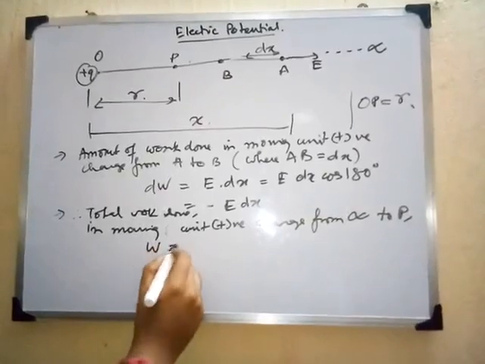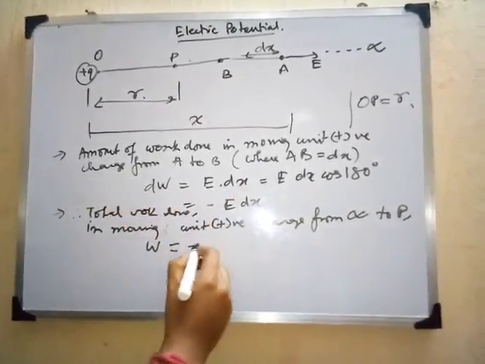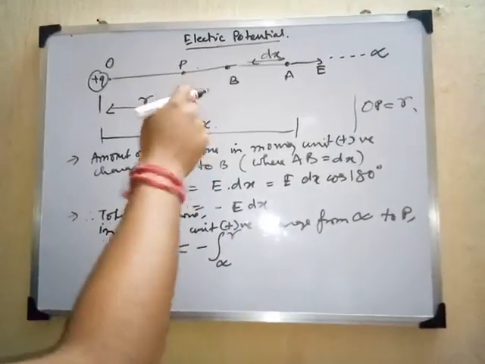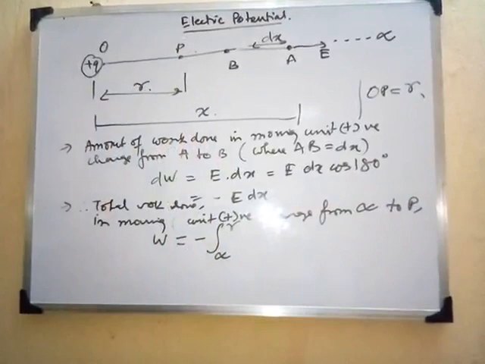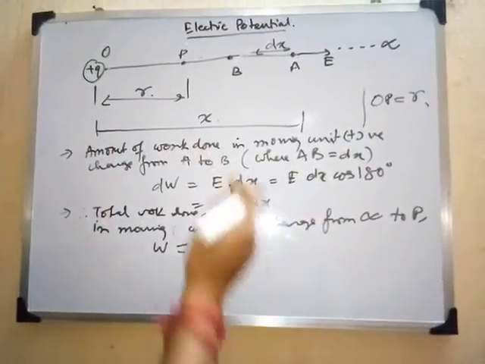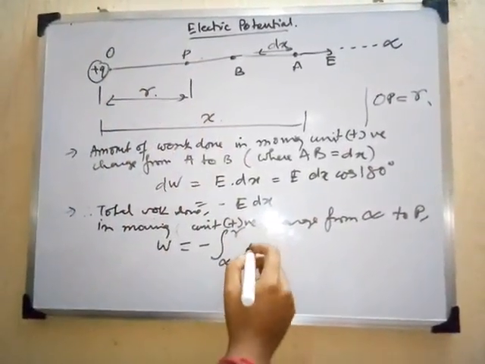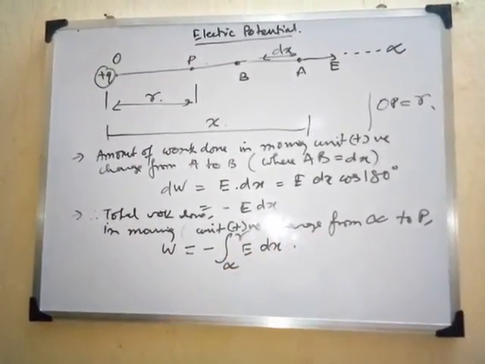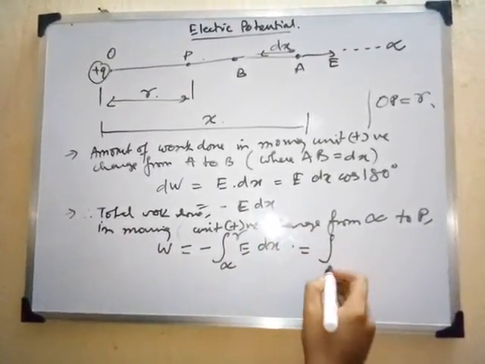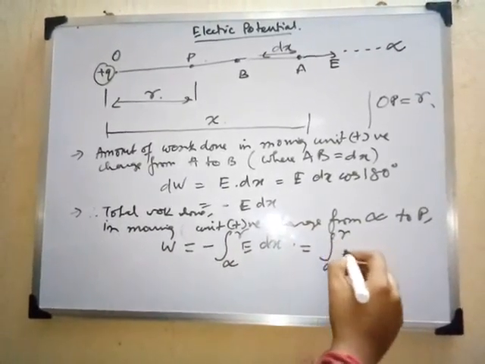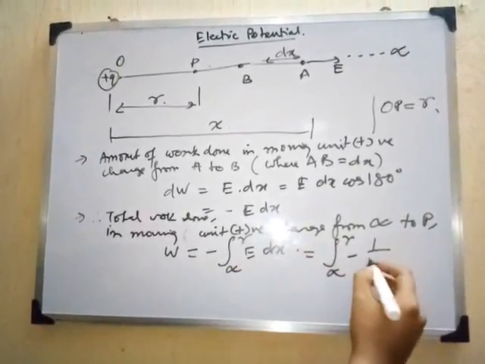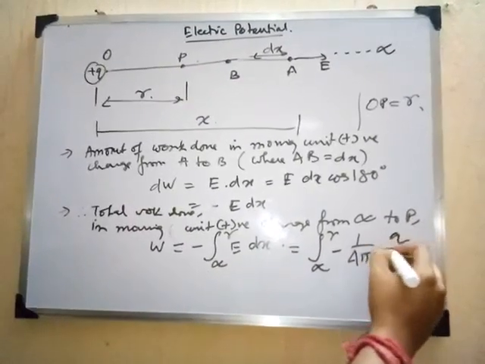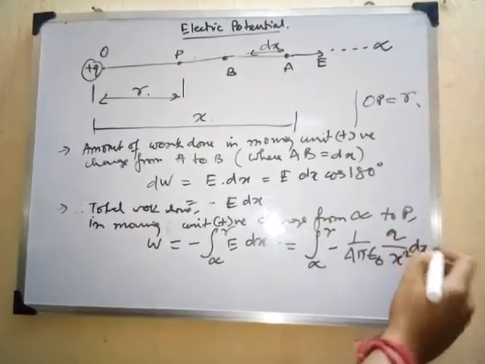How? We will use the work done that I have just discussed. It will be the negative of the line integral from infinity to r, right? Since we are considering only point P, we take the limits infinity to r. We are omitting this part, so we will write simply E dx throughout the line. So if we calculate this, it will come as minus integral from infinity to r. We simply put in the value of E, the electric field intensity we have just discussed, q by 4 pi epsilon naught x square, dx, right?